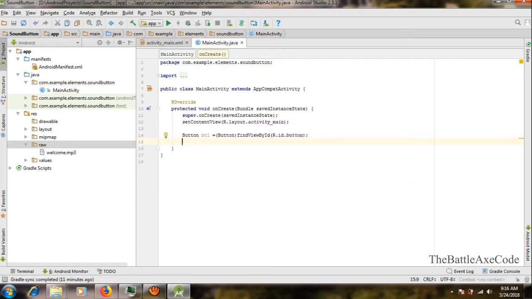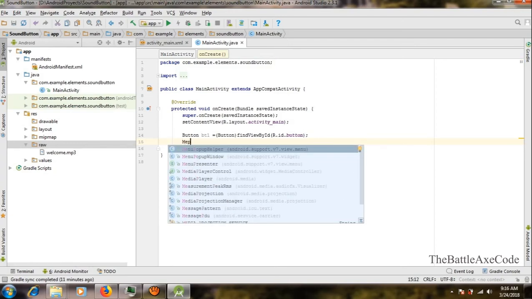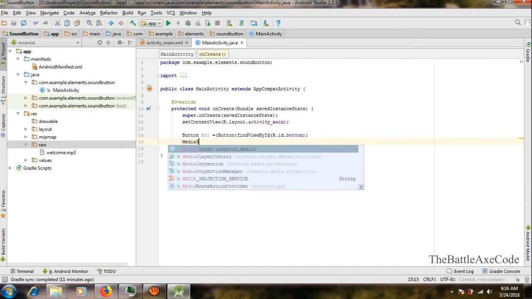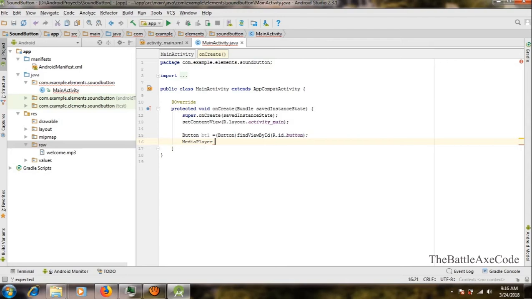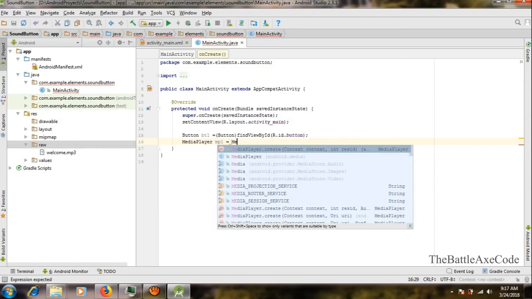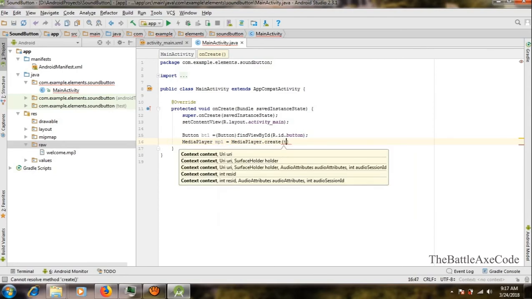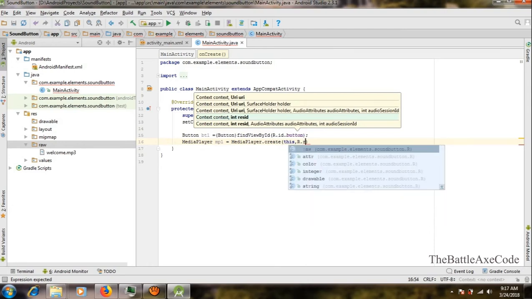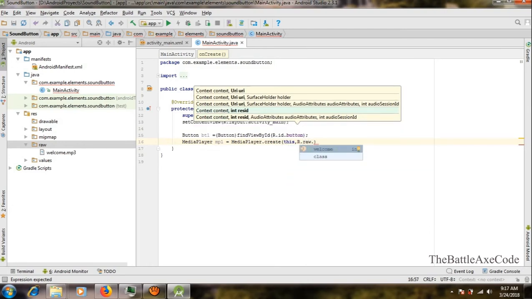We want to create our media player. Media player. I'm going to name my media player MP1. You can name it whatever you want. Media player dot create this, R raw. Now we put the name. It says welcome. So that's the right one.